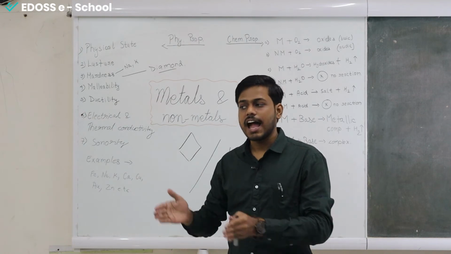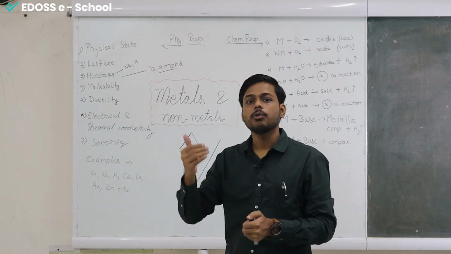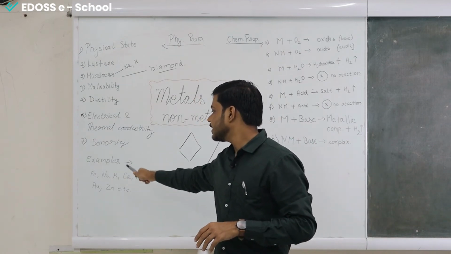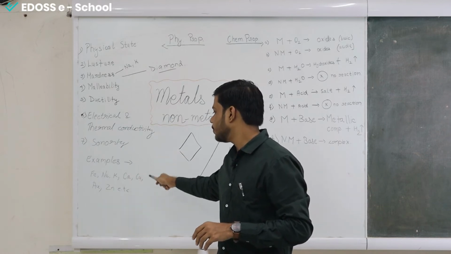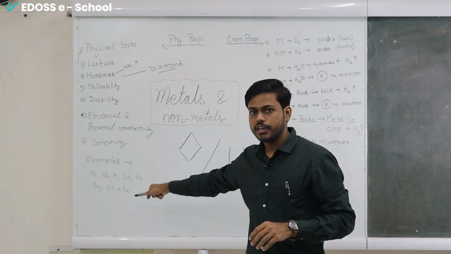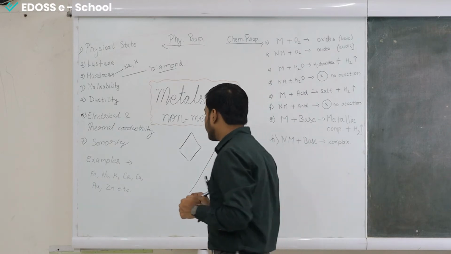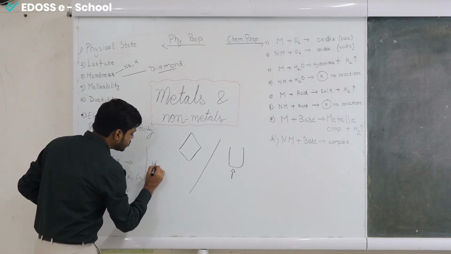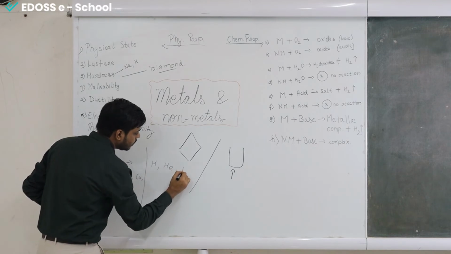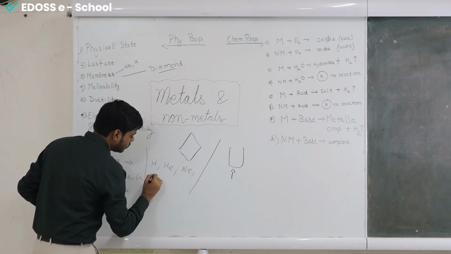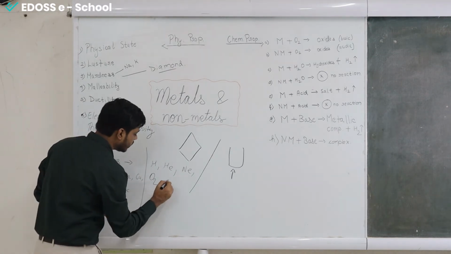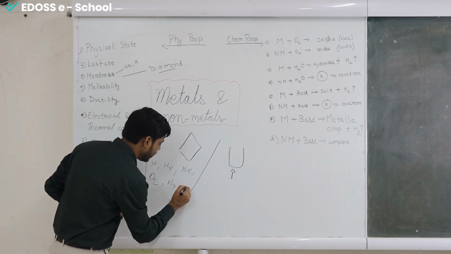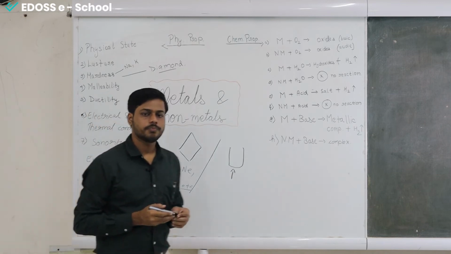If you hit a wooden bench and an iron bench, then the iron bench will produce a louder sound, okay. So this is over the property of sonority, and these are the examples for metals, that is iron, sodium, potassium, calcium, copper, gold, zinc. These are the symbols, okay, and there are many more. For non-metals also I will write down the examples, okay. This side I will write the examples of the non-metals. They are hydrogen, helium, neon, okay, oxygen, the air that we breathe, then we have nitrogen and many more, okay. We'll write etc. because there are many more, okay.